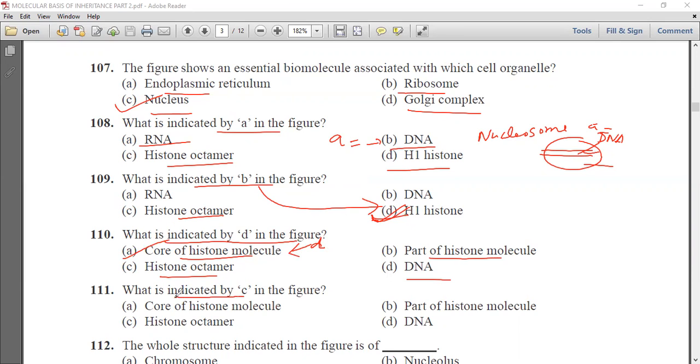Next question is, what is indicated by C in the figure? Core of histone molecule, part of histone molecule, histone octamer, or DNA. This C indicates the histone octamer. Now, there are 8 histone proteins, and plus this DNA, it forms the nucleosome.